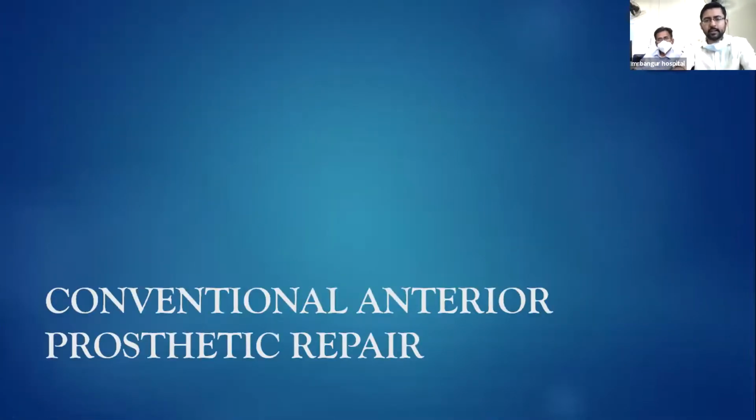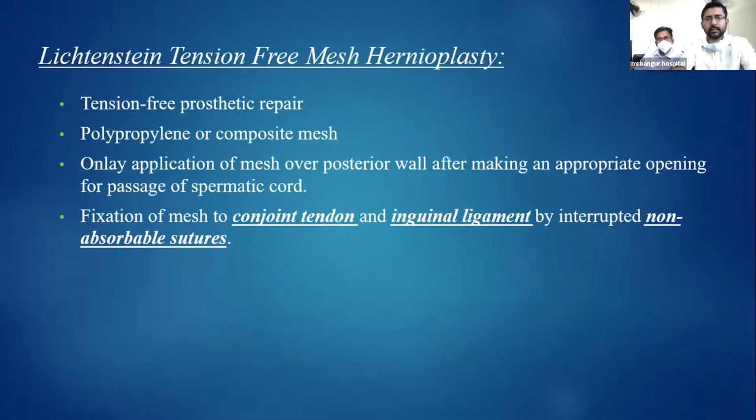The conventional anterior prosthetic repair. Now, this is the Lichtenstein tension-free mesh hernioplasty. This is a prosthetic repair. A polypropylene or a composite mesh is used.